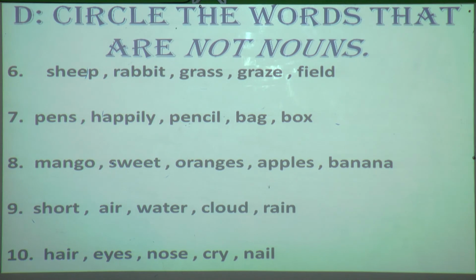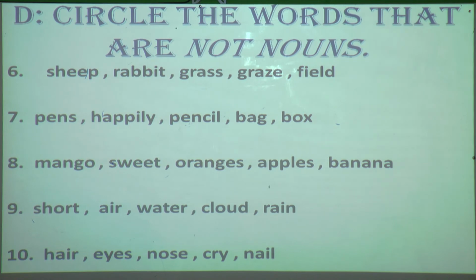Now in 6th, sheep, rabbit, grass, grace and field. Again I'll repeat, sheep, rabbit, grass, grace and field. Seven, pens, happily, pencil, bag, box.